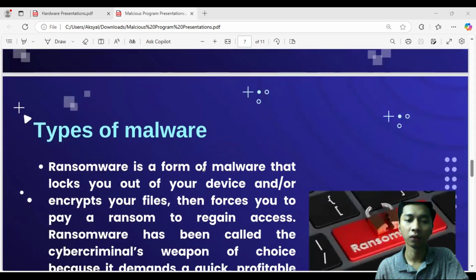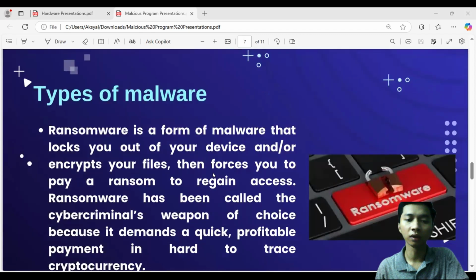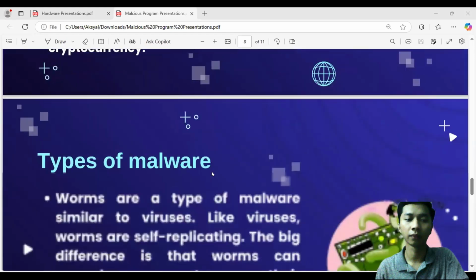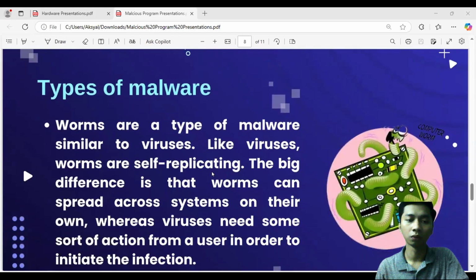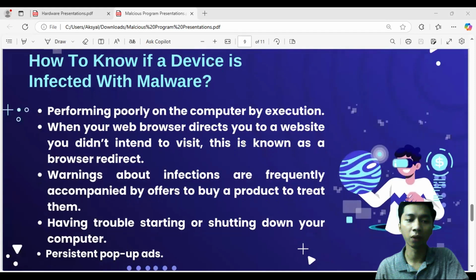Ransomware is a form of malware that locks you out of your device and or encrypts your files, then forces you to pay a ransom to regain access. Worms. Worms are a type of malware similar to viruses. Like viruses, worms are self-replicating.